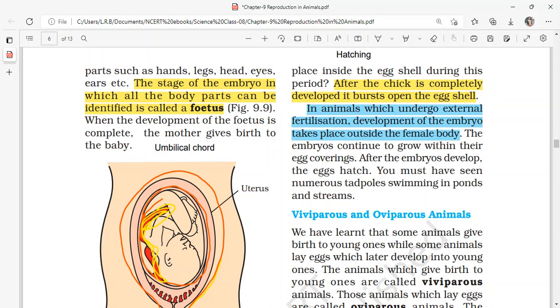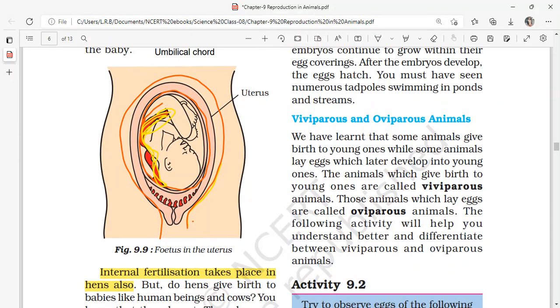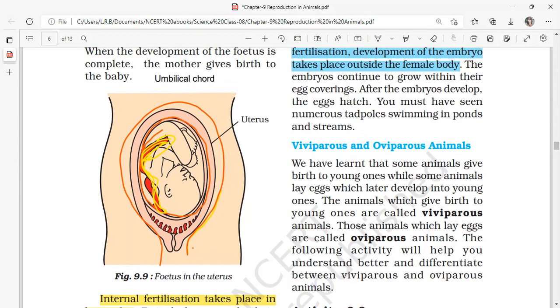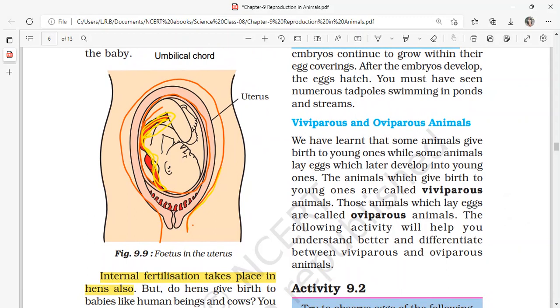After the embryos develop, the eggs will hatch. You must have seen numerous tadpoles swimming in ponds and streams. You might have confused them with little fishes, but actually they are not fishes. They are the tadpoles of frogs swimming in small ponds during the rainy or spring season.